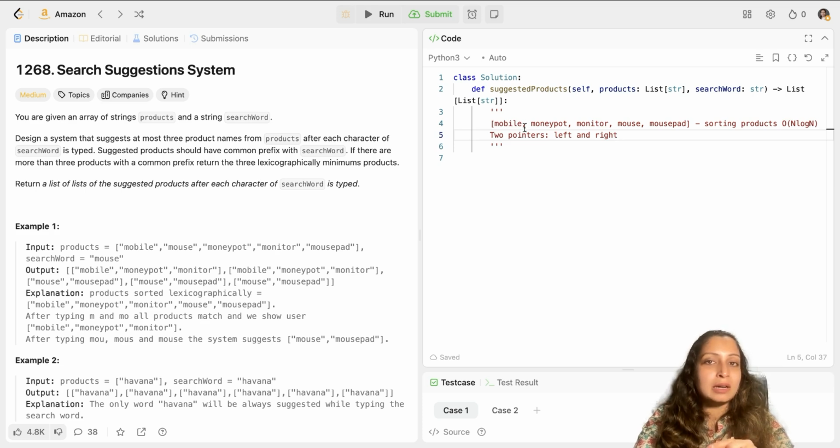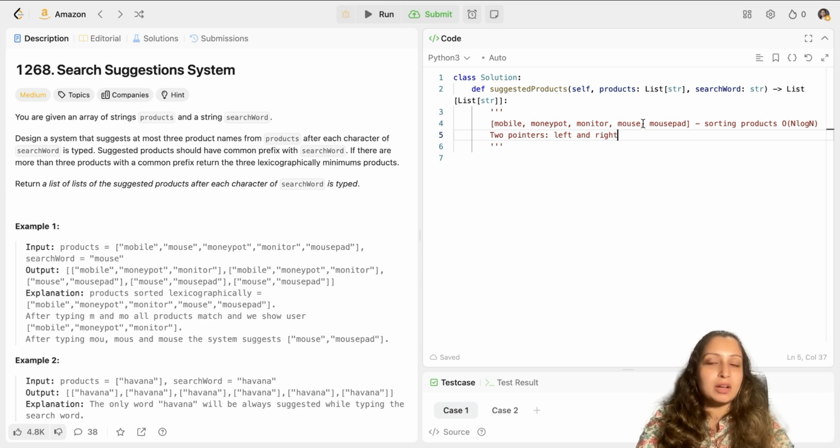So the third character is not U. It doesn't match the condition. So you will increment your left pointer and check the next word. In the next one, you will check just the third character because the first 2 characters already met the condition. The third character doesn't meet the condition, so you will again increment the left pointer. In the third word, monitor, again the condition is not met, the third character is not U. You'll again increment the left pointer.